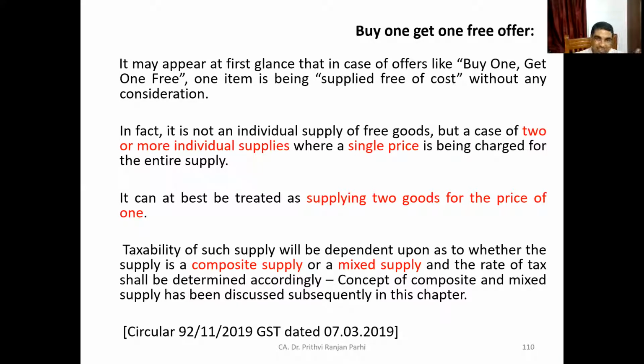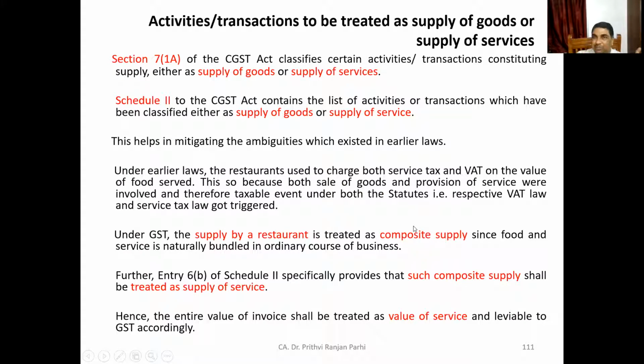Of course, we have not yet learned the concept of mixed supply or composite supply. Our plan is to learn it, maybe in the next session. So at that time, it will be clear to you. But right now, keep it in mind that it may be 2 individual supplies, but with a single price. Now you may start thinking about whether that is treated as supply. When you learn the concept of composite supply and mixed supply, it will be clear to you what kind of supply it is and what rate of tax is to be charged.